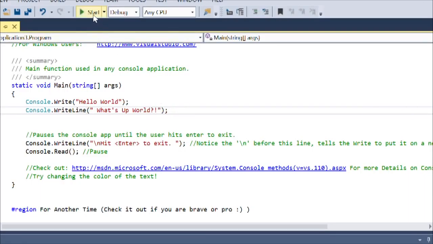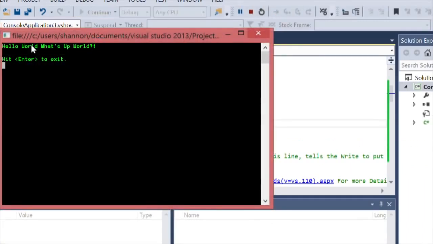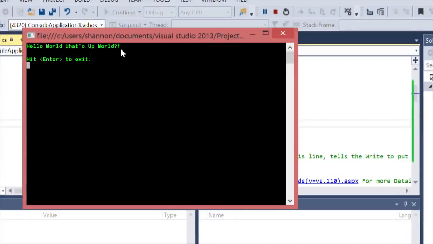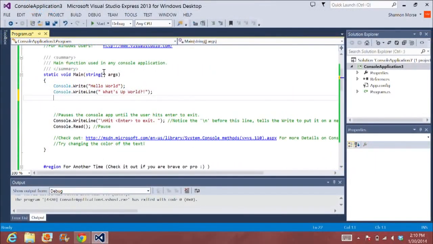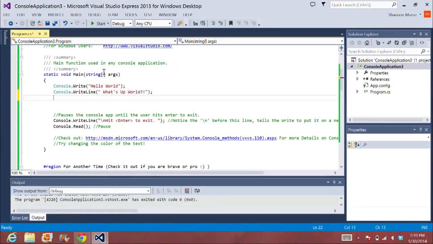It's sort of an update to the Hello World program. Put a semicolon. So if I run this, it says, hello world, space, what's up world? And then it drops the enter down. And then it says hit enter to exit. And that's the difference between the Write command and the WriteLine command. Write just lets it write, and then basically the cursor stays right there. WriteLine says, write this, and then go ahead and drop down.